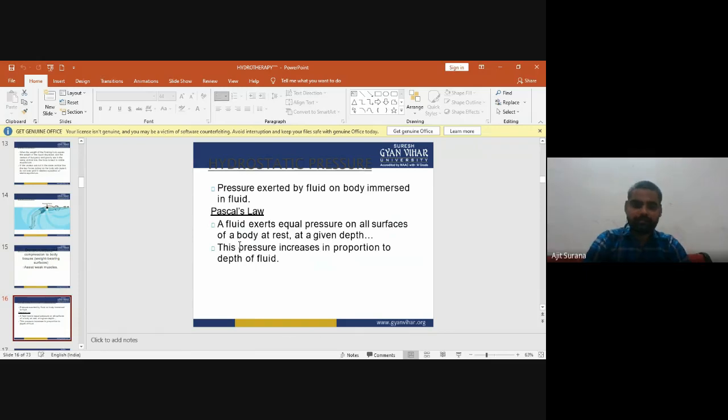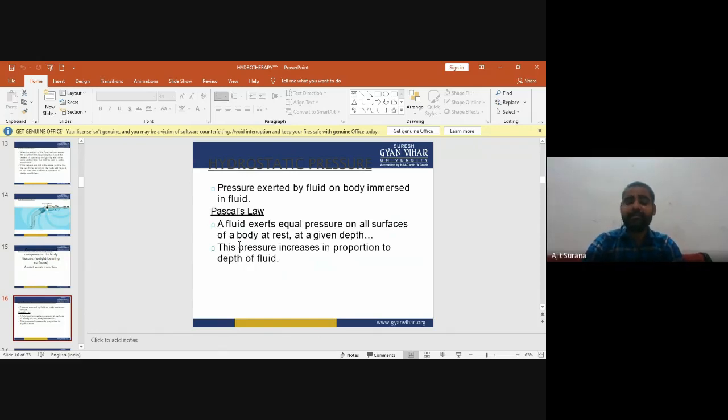According to Pascal's law, a fluid exerts equal pressure on all surfaces of a body at rest at a given depth. This pressure increases in proportion to the depth of the fluid. So this is all about hydrostatic pressure.